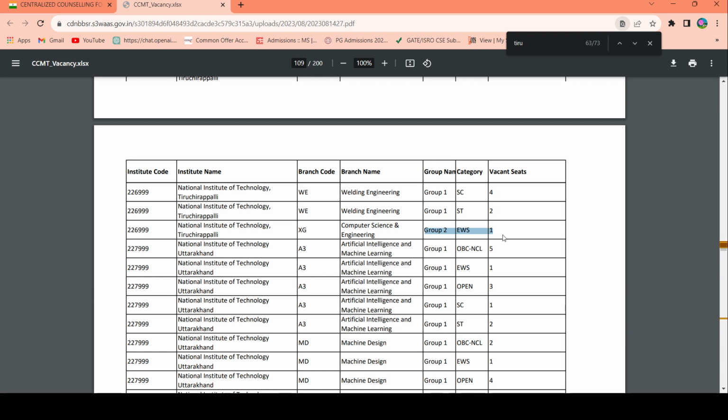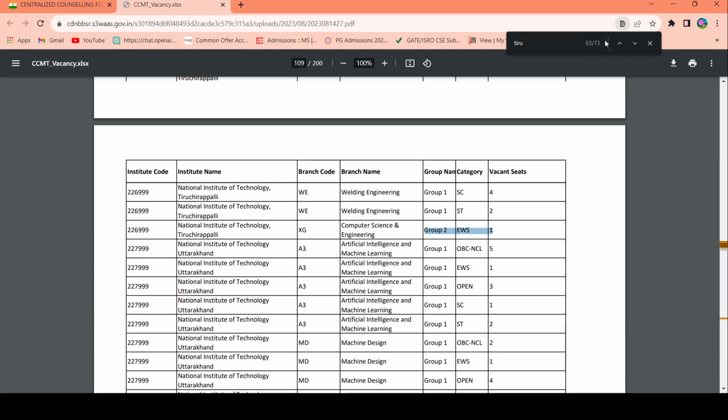So you can take risk. If you have 10 points difference, then you can apply. So if you have a point difference of, for example, 1 or 2 points, then you will highly get this seat. But even if you have a score difference of around 10, then you can still apply. So you can take a chance, right?